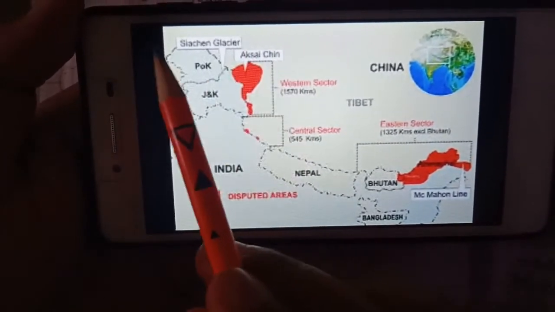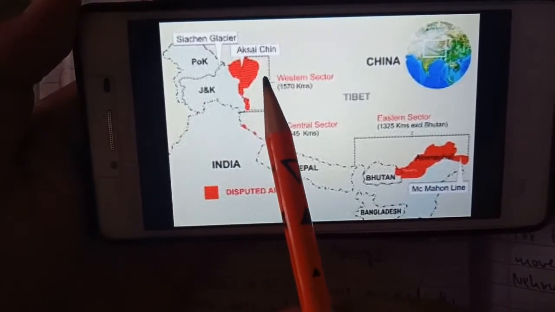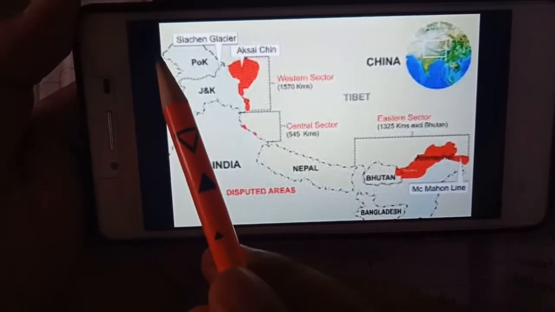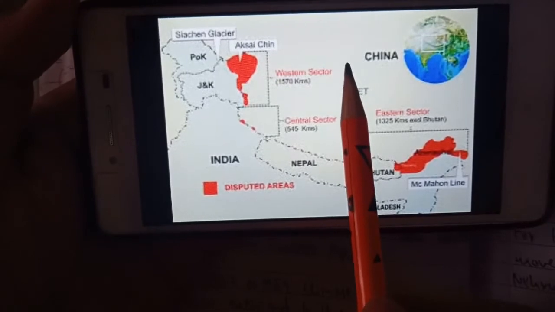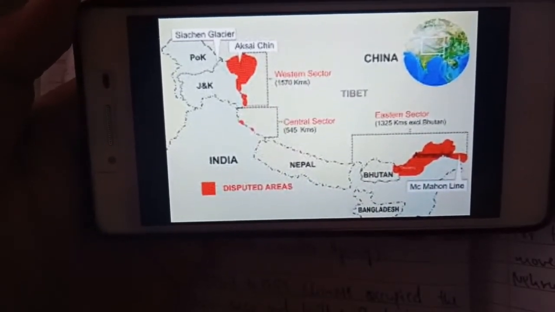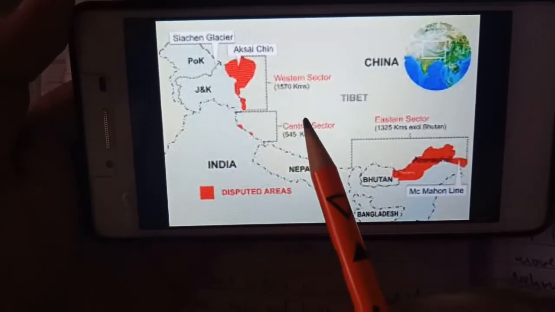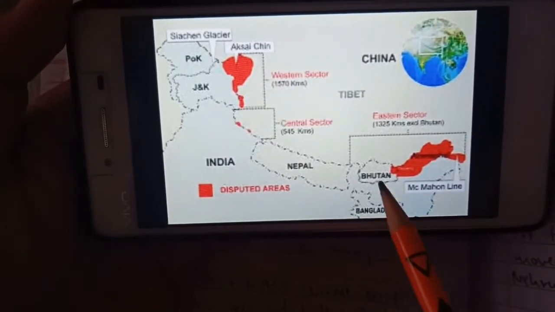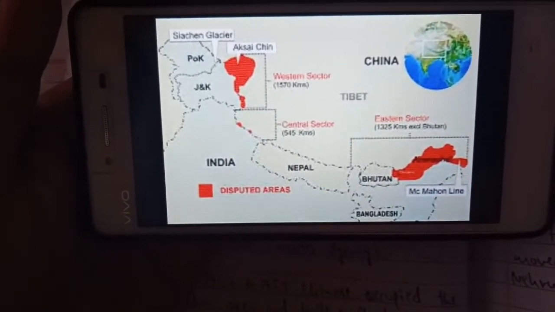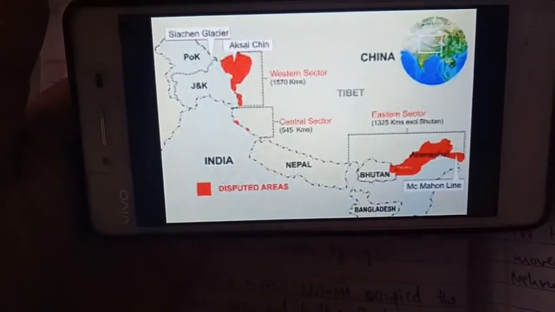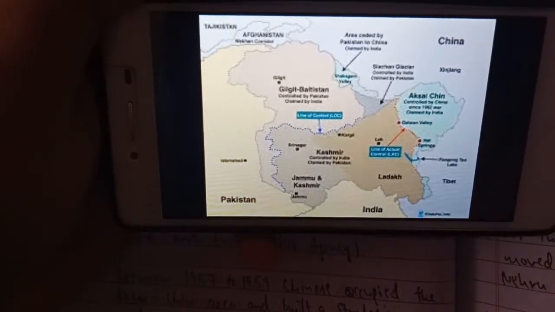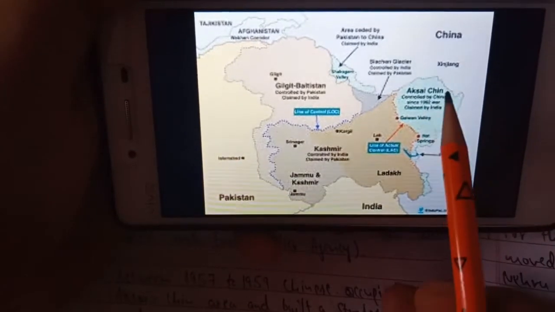So you can see how northern India is circled, from the western side by Pakistan and from the eastern side by China. Here we shall be seeing the boundary disputes with China, especially because in this topic we are reading about the relationship between India and China. In this map also you can see Aksai Chin.